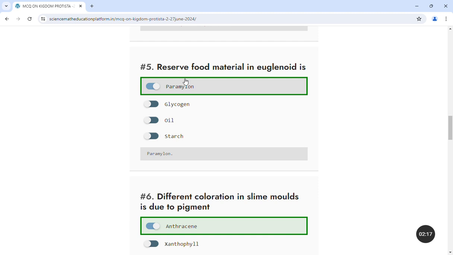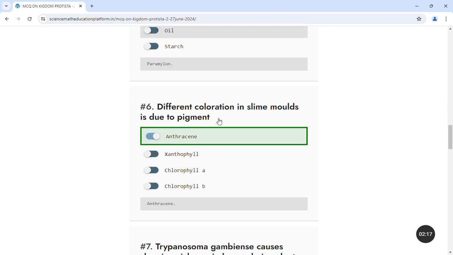Next question is, what is the reserve food material in euglenoids? That is paramylon. Different coloration in slime molds is due to the pigment anthracene. Slime molds do not have xanthophyll, chlorophyll A, chlorophyll B because slime molds are saprobic organisms and they don't produce their own food. They actually feed on dead and decaying matter.